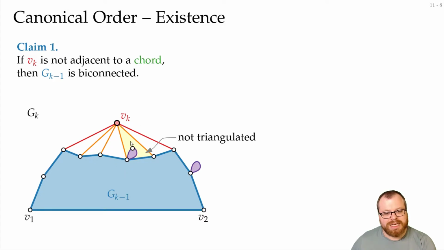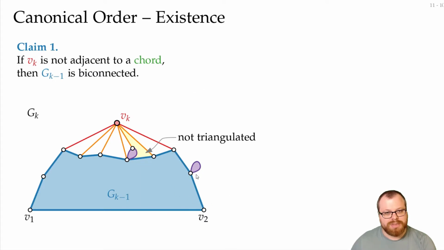That means we must have some connections from Vk to this blob. But even if we connect it to all the vertices on the outer face of it, we will still have this face here in the end that has 4 vertices. And this again is not a triangulation. And we cannot have another connection from Vk through this face to this vertex here, because that would give us a multi-edge with this. So whenever we have this blob, that means that this face here was not triangulated before. And that's a contradiction to the assumption.